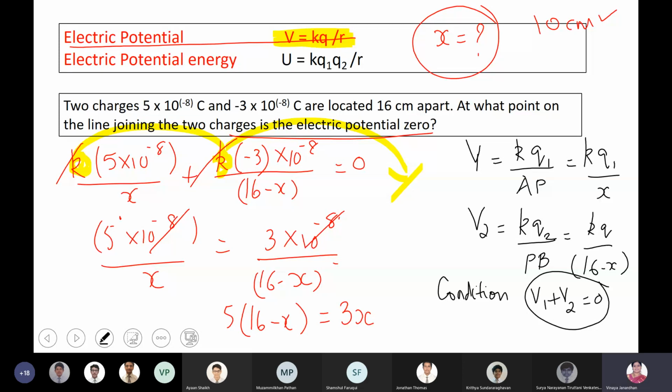Shall we move on to the next one? Okay, ma'am. So calculate the value of x.